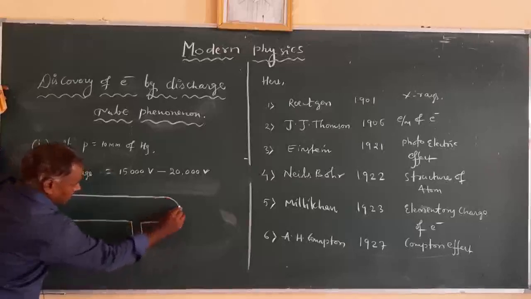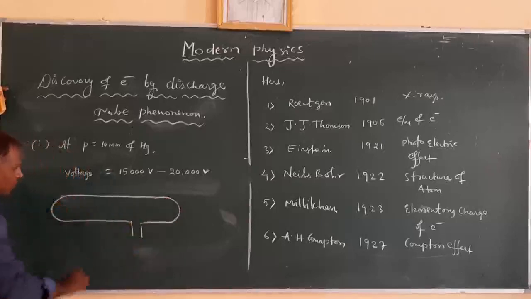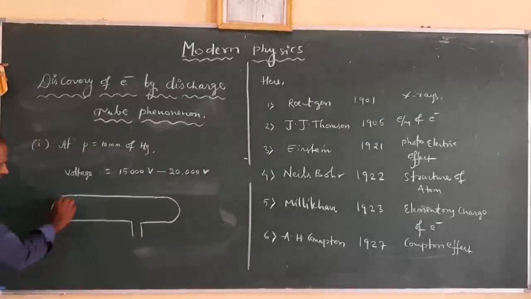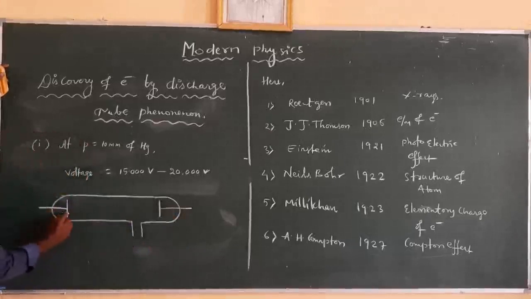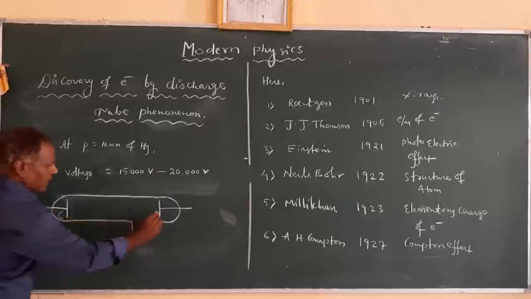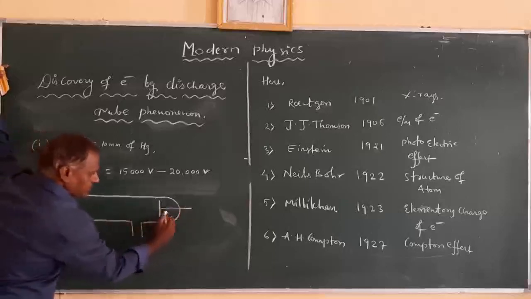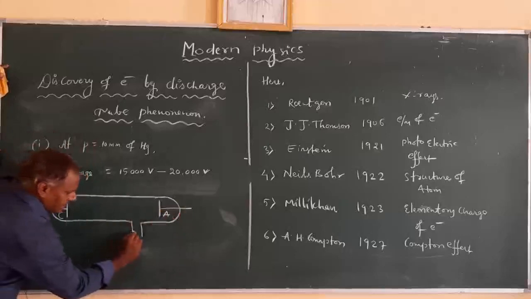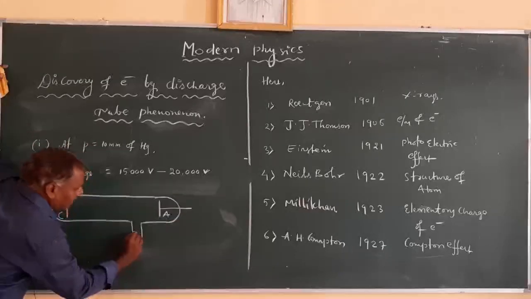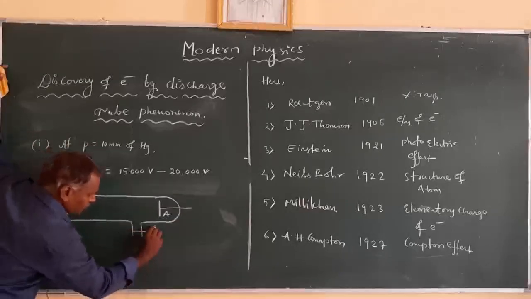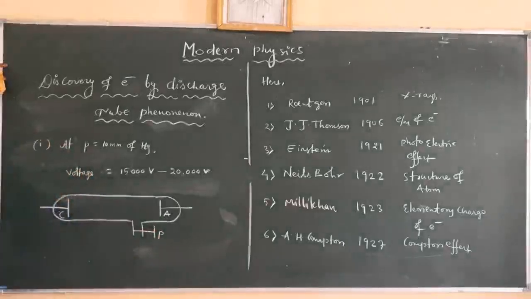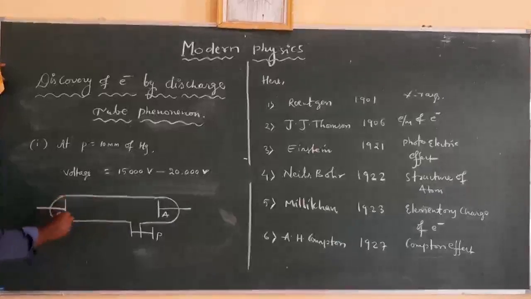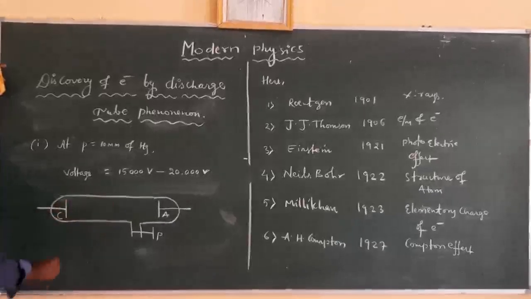This is a cylindrical glass tube, which we can call a discharge tube, and in this we arrange two electrodes. One is connected to low potential, called the cathode, and one is given to the positive terminal, known as the anode. There is a side opening used to maintain the pressure of the gas, by pumping the gas outside or inside, so the required pressure is maintained in the discharge tube.